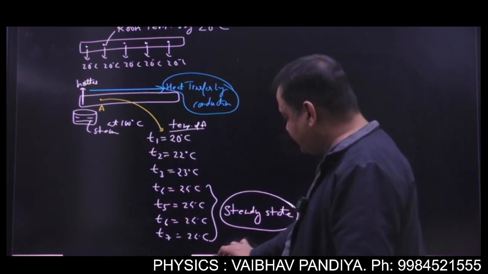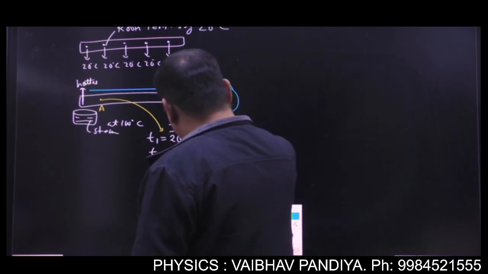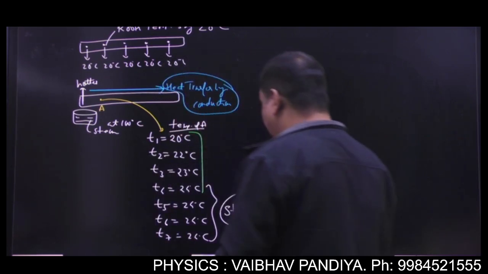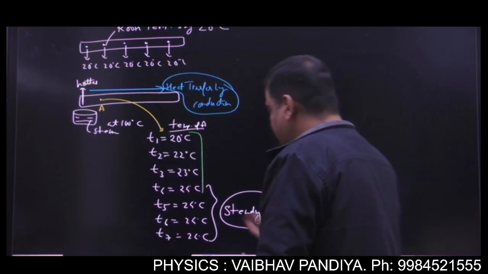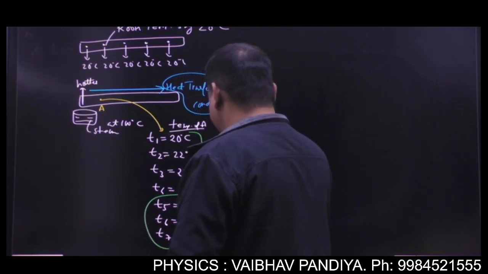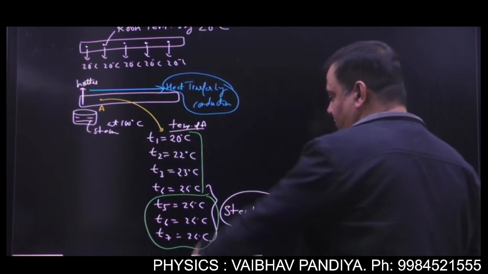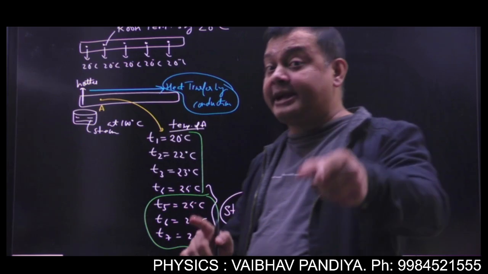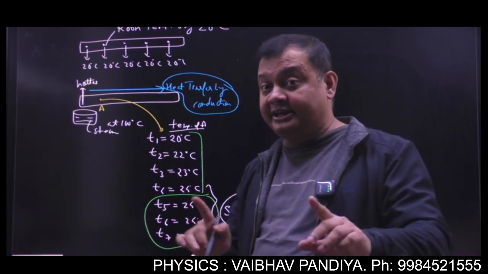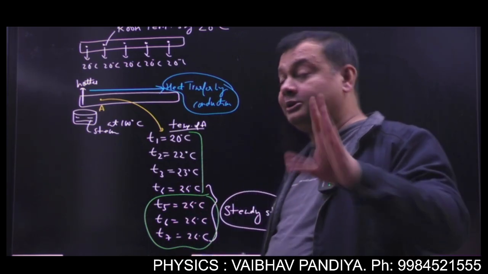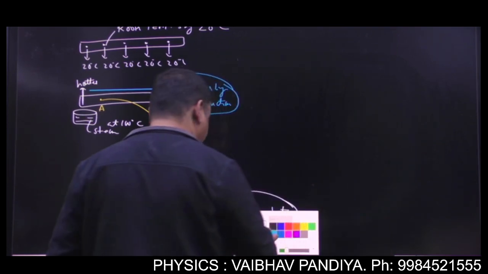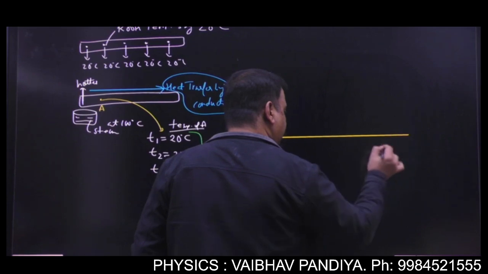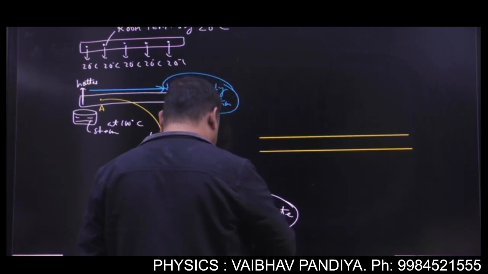Like the temperature of the point A is fluctuating with time. But after a certain time, an equilibrium condition is attained for the heat flow. So all points will have constant temperature. I am not saying same temperature. Mind it, I am not saying same temperature. I am saying all the points will have constant temperature. What it means? It means something like this. Visualize.